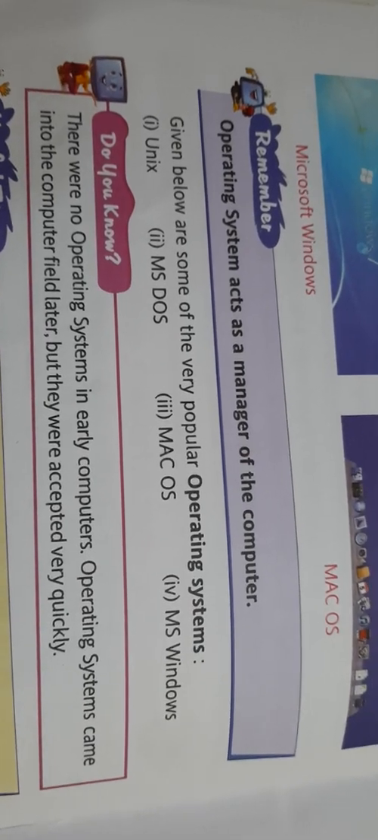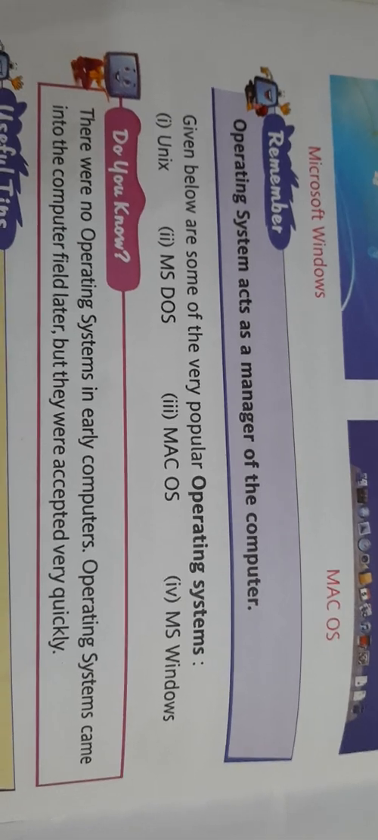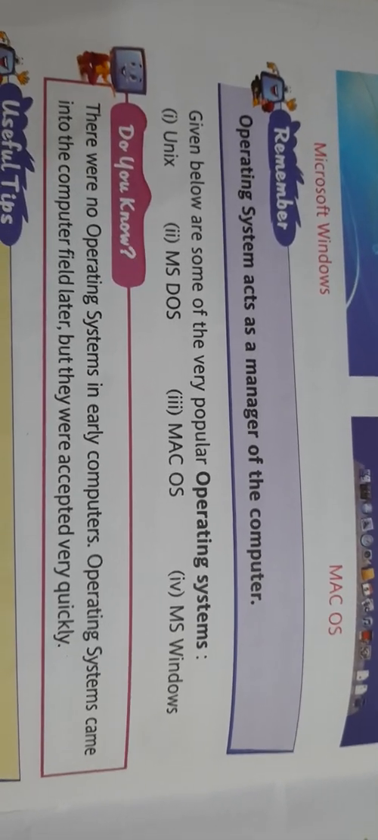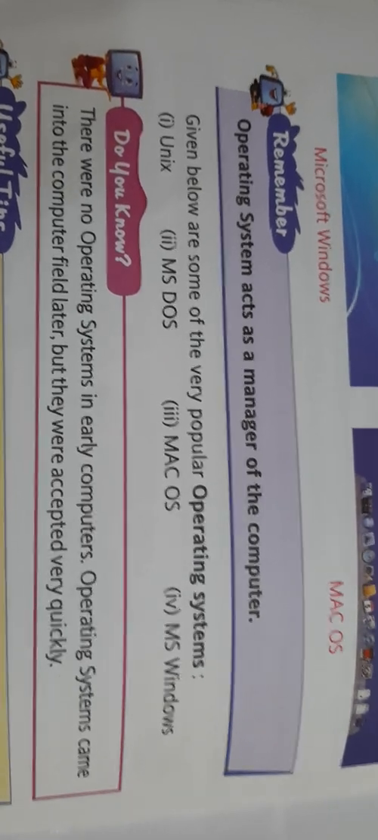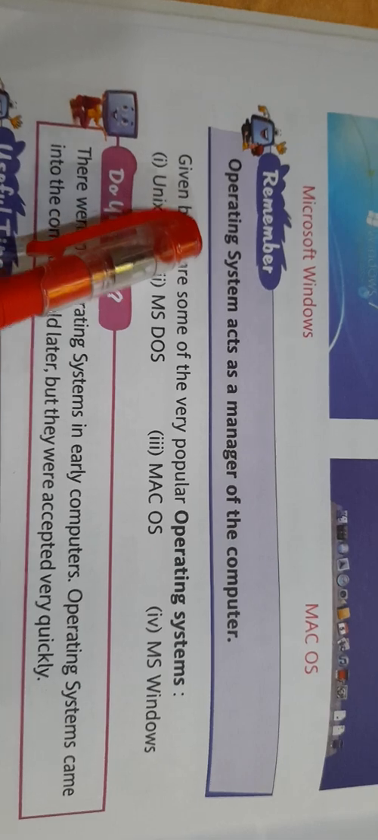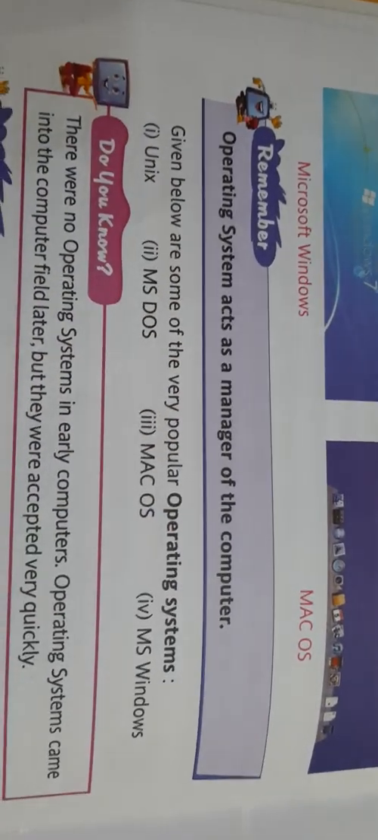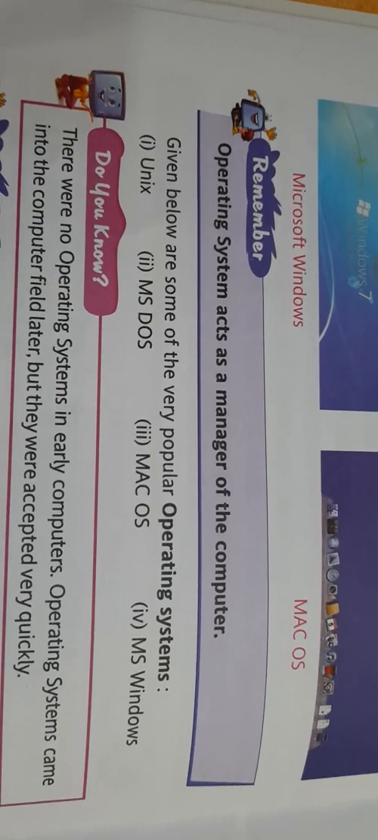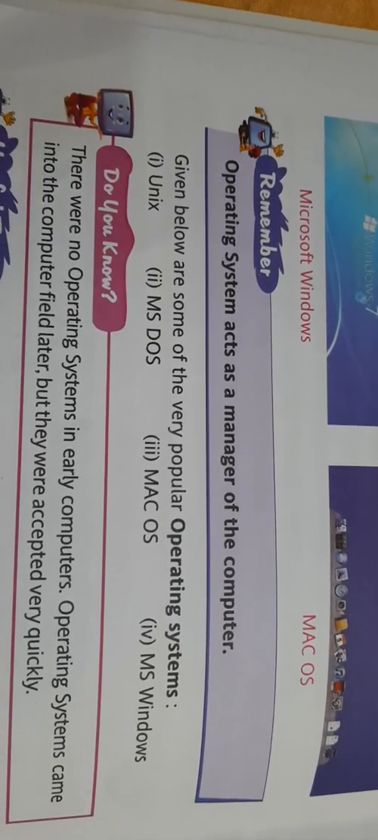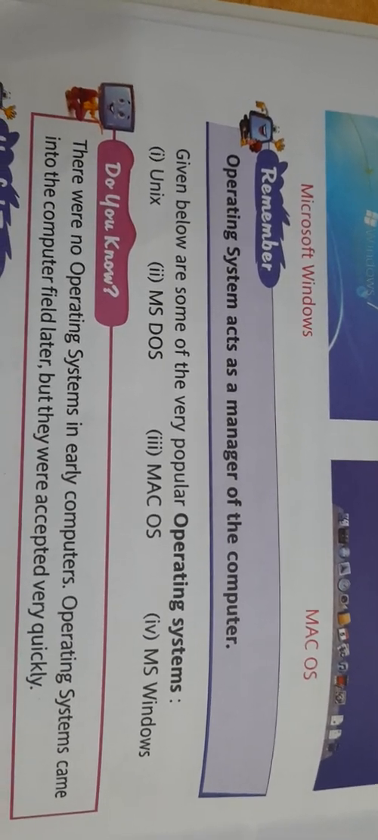Okay, class 3. In the last period, we have seen what is GUI, that is graphical user interface, and you have studied about operating system as well. Now, let us start from here. Remember, operating system acts as a manager of the computer. I have explained you how computer system acts as a manager and how it controls whatever is happening in it.